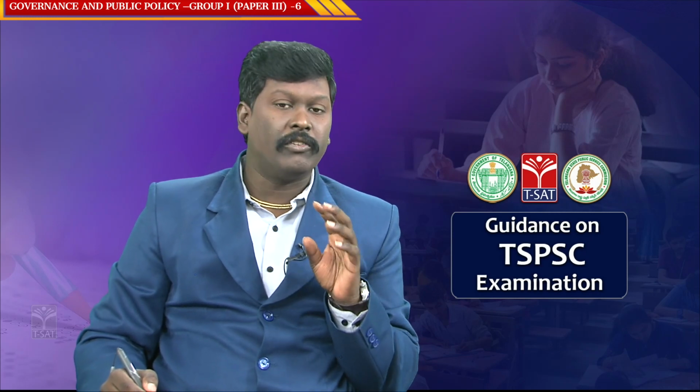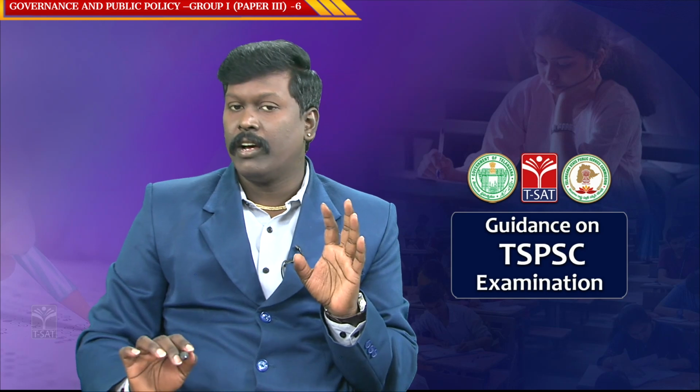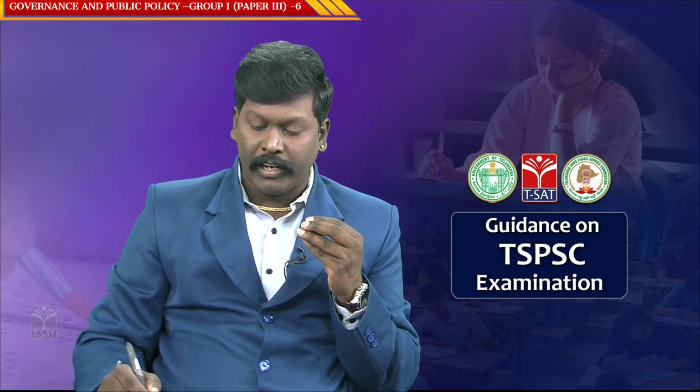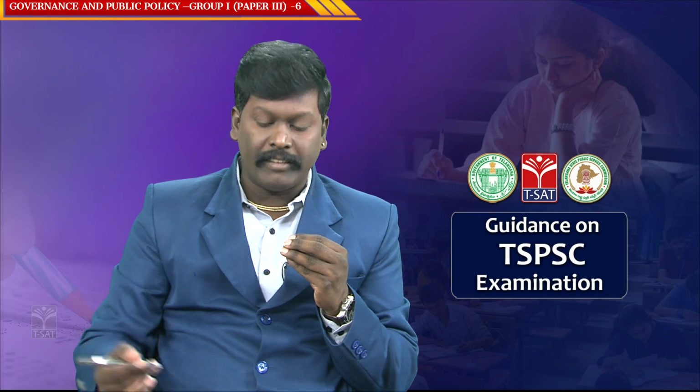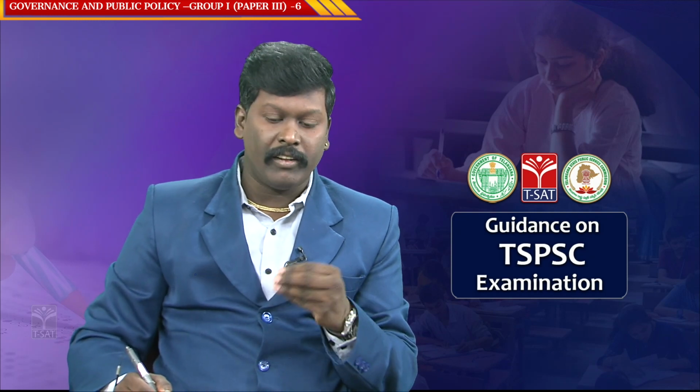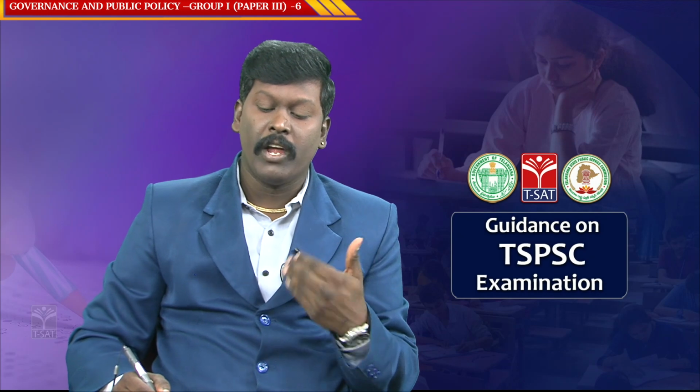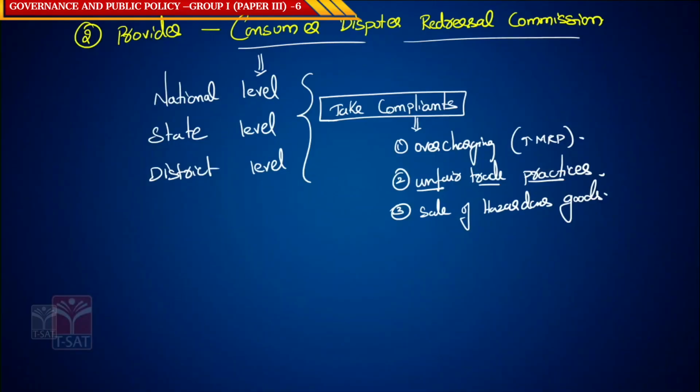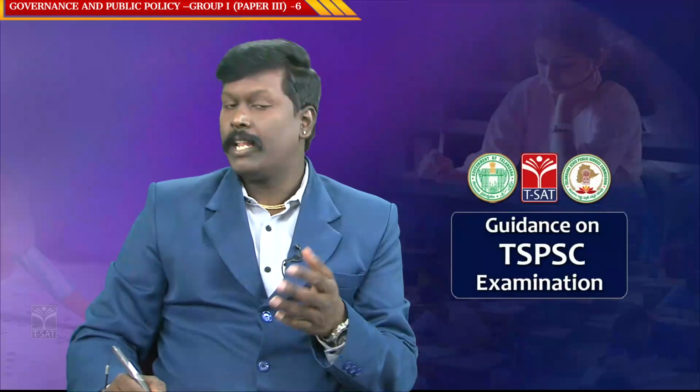All the consumer interest is the utmost priority. That is what they take into consideration. So, what are the complaints this commission can take? 1. Overcharging. 2. Unfair trade practices. 3. Sale of unsafe goods. The fourth one is it can also take complaints related to the sale of defective goods and services, right. So, whenever any consumer wishes to raise a complaint, they can raise it.